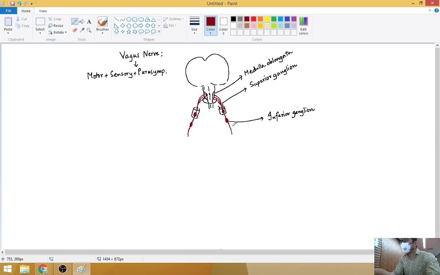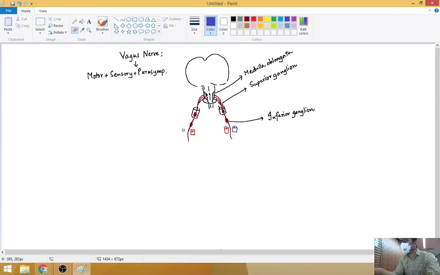Now while both vagus nerves are descending, they are not descending alone, but along with some vessels. On either side it is descending along with some vessels. Medially there is one vessel, laterally there is one vessel, and the vagus lies posterolaterally in between them. So the vagus lies somewhere here in between them.